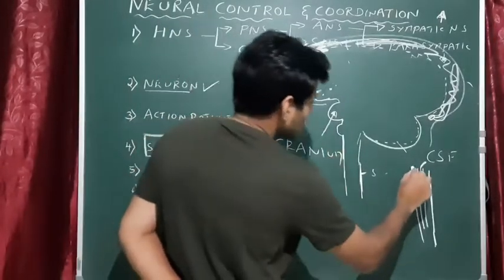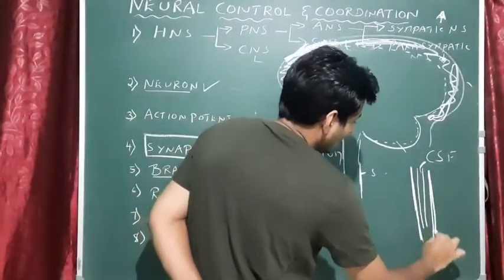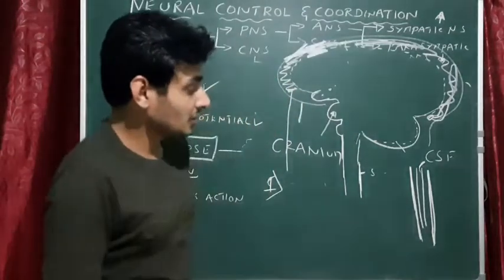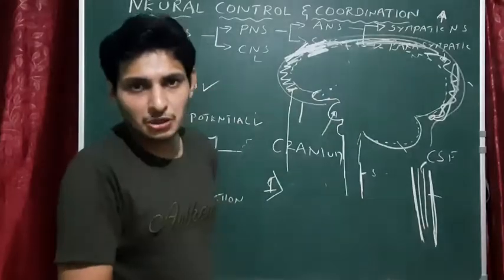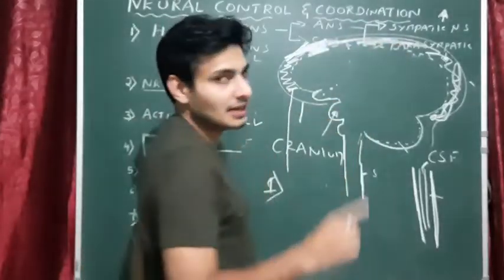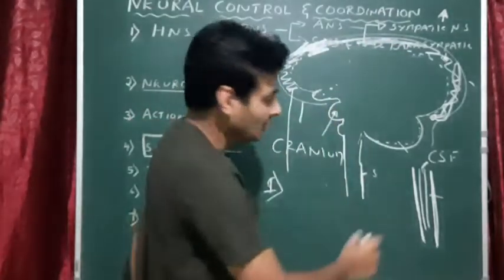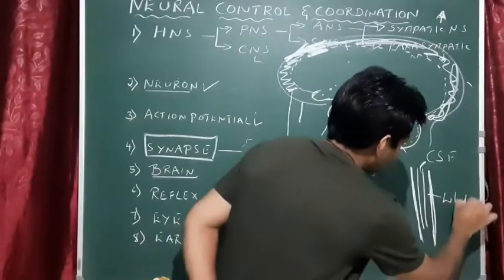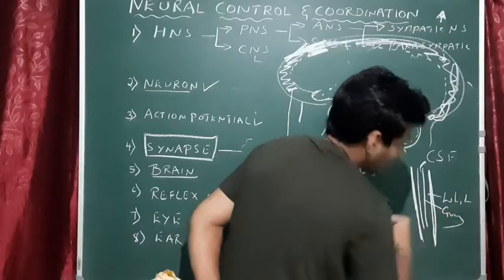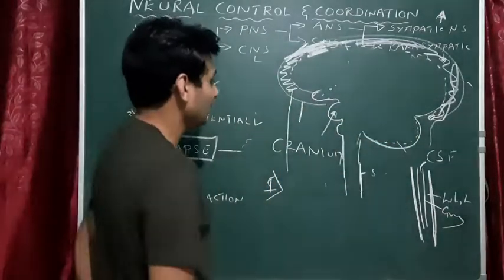What is the color of the outermost layer of the spinal cord? It is exactly opposite to your brain color. Brain from outside looks gray, whereas inside white. But spinal cord outside white, inside gray. Exactly opposite. Note this point. I'll tell you the reason.